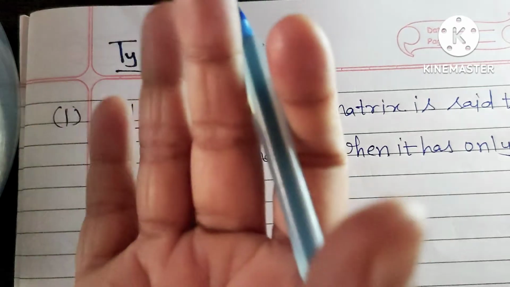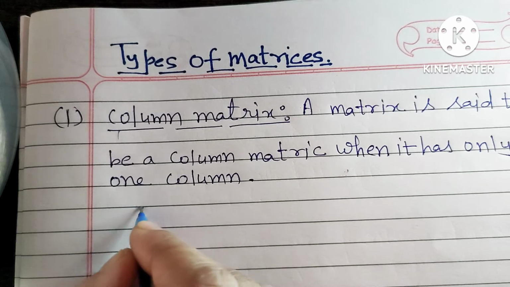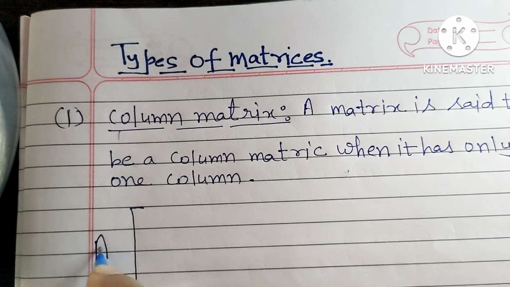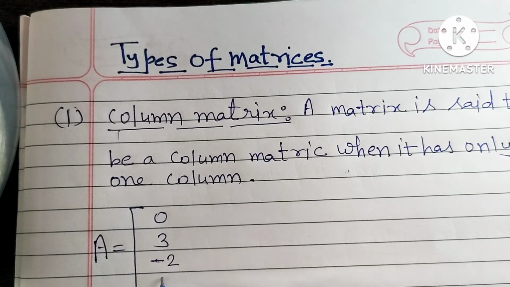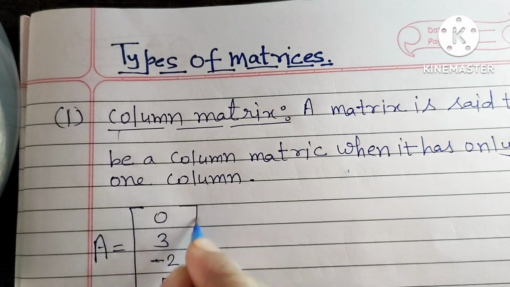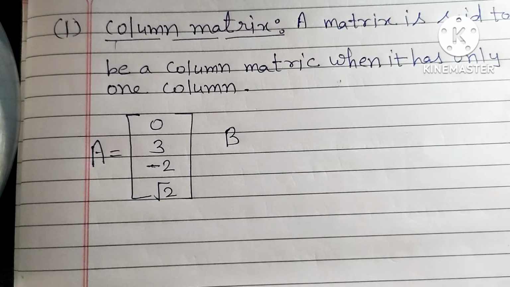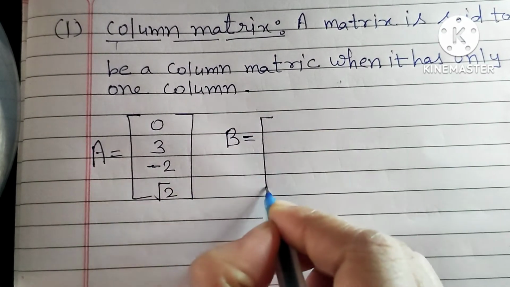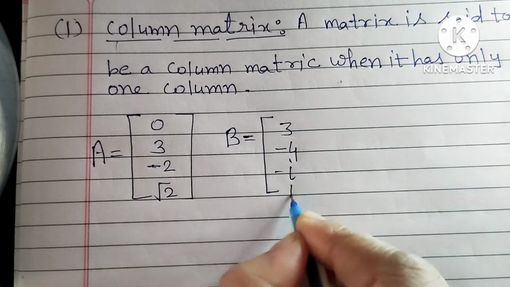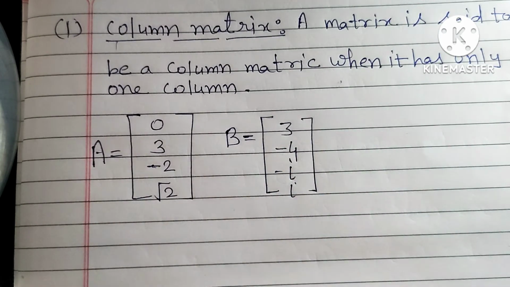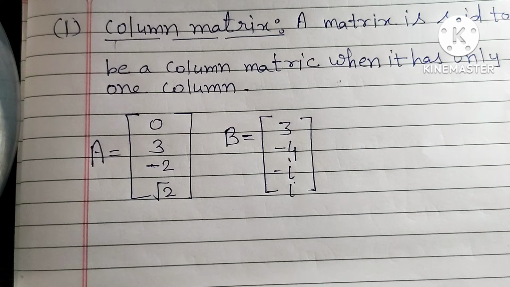Can you tell me an example? So the example will be, you can consider, for example, let the matrix A be equal to 0, 3, minus 2, minus root 2 or plus root 2. And you can consider the example matrix B equal to 3, minus 4, minus i, plus i. Okay. Can you guess what is the order of this matrix?